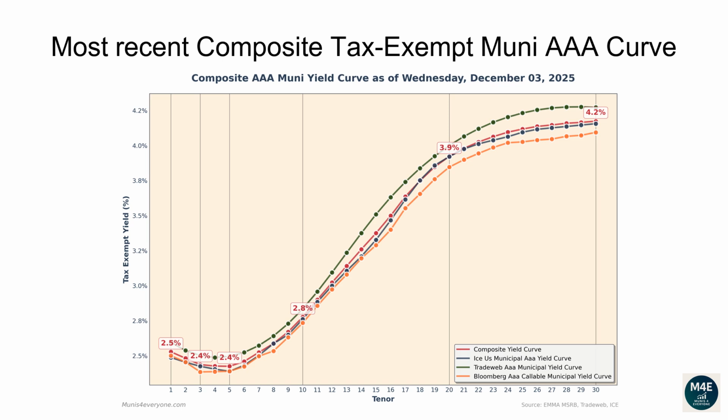The two-year yield is 2.48%. The three-year yield is 2.44%. The 5-year yield is 2.43%. The 10-year yield is 2.78%. The 20-year yield is 3.92%. The 30-year yield is 4.17%.